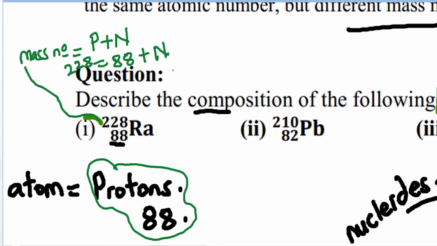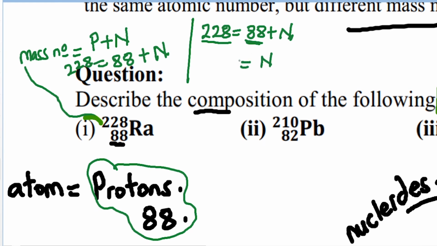So in other words, 228 is going to be equal to 88 plus the number of neutrons. So we find the value of n, which happens to be the number of neutrons. So the number of neutrons in that case is going to be 228 minus 88, and the answer we get there is 140.